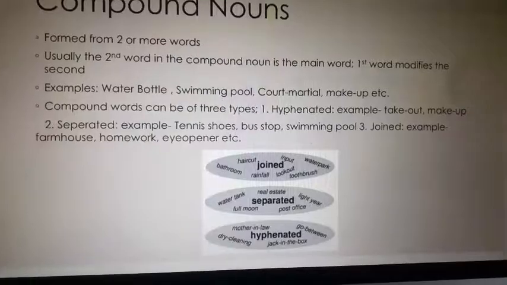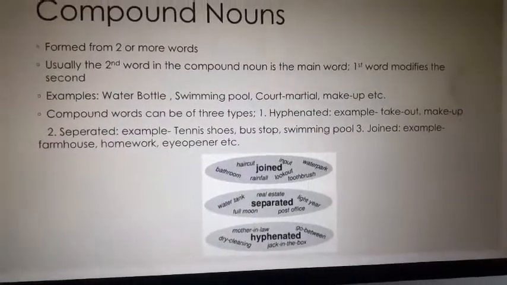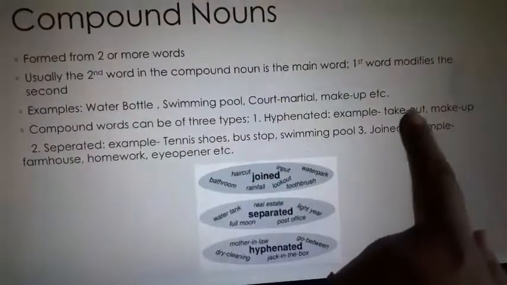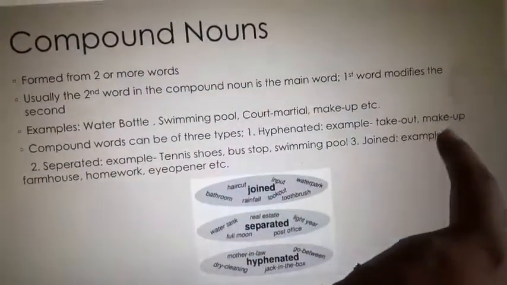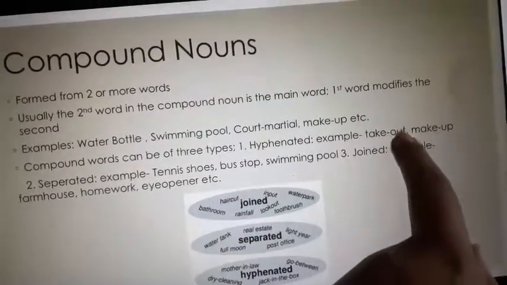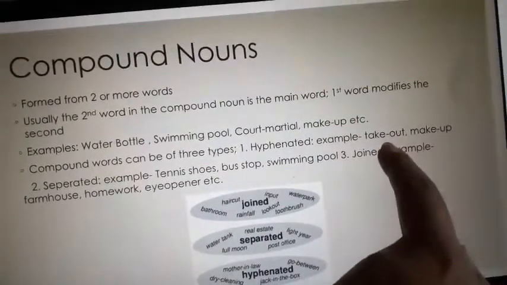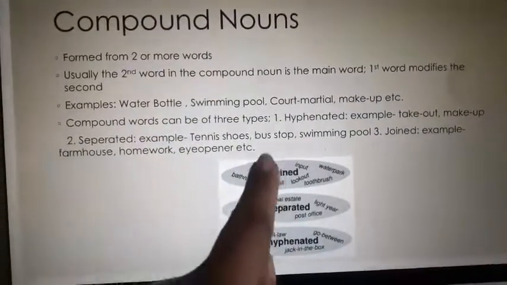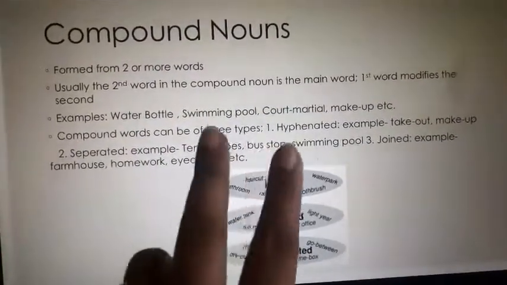Okay. Now compound words can be of three types. Hyphenated, that is with a dash. Can you see this? Hyphen, around, take-out, make-up. These are all kinds of hyphenated compound nouns which have a hyphen in between. Okay. Now separated, which do not have a hyphen but are separated.